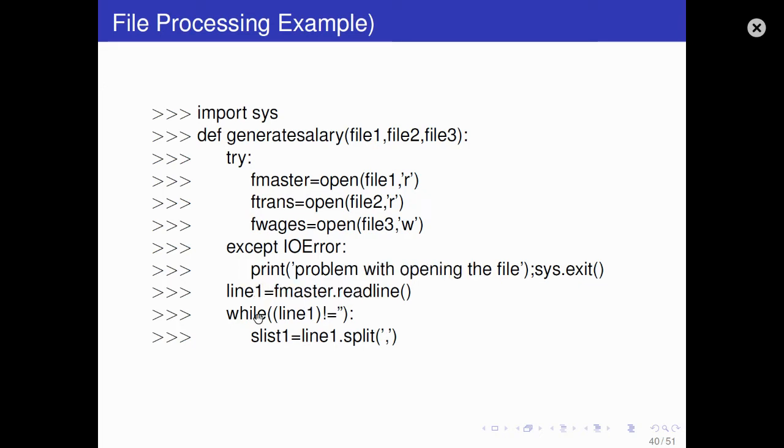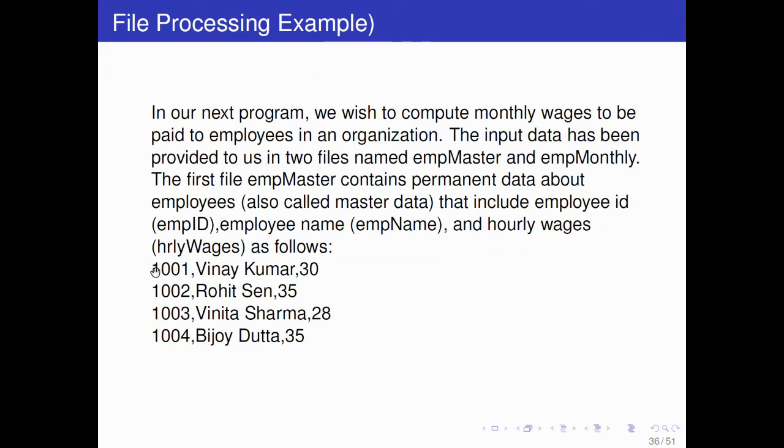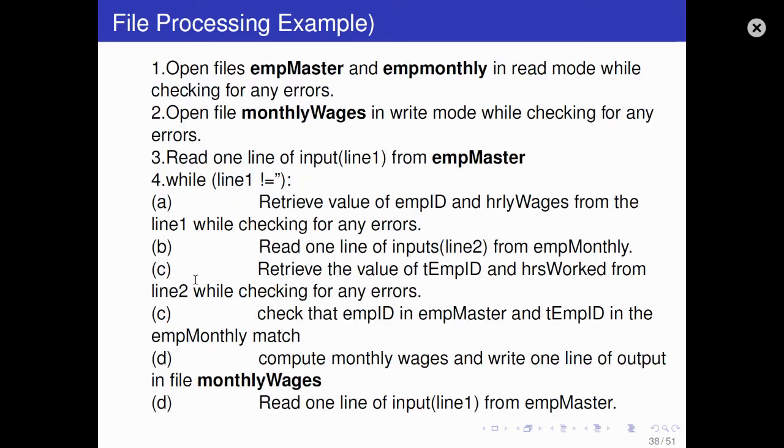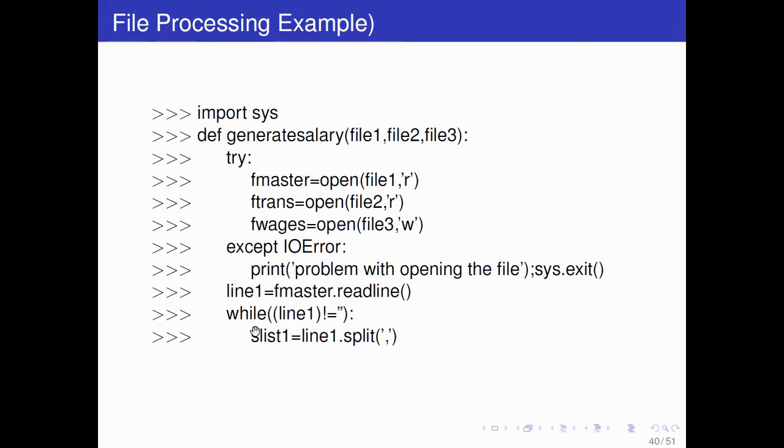So in file 1 you will read line 1, then you will continue the while loop we are running over line. The while loop will create a list: line 1 dot split. First line of f1, that is file 1. So in file 1 this is the first line, and it will create a list. The list will contain employee ID, name, and hourly wage, because we are splitting over comma.